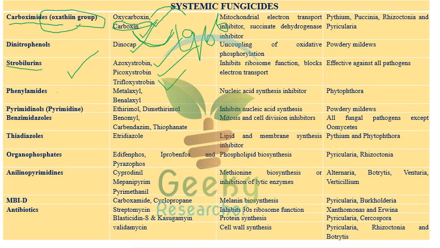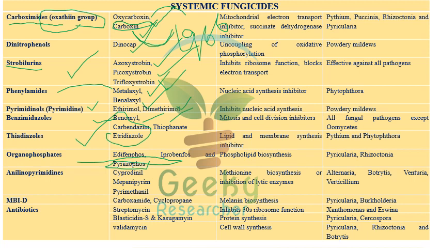Then phenylamides, that is metalaxyl and benalaxyl. These are all the phenylamides. And pyrimidinols, ethirimol and dimethirimol, and benzimidazoles, very very important. This includes benomyl, carbendazim, thiophanate methyl, which come under benzimidazoles. Then thiadiazoles and triadimefon, which comes under the triazole group, and organophosphates: edifenphos, iprobenfos, and pyrazophos.